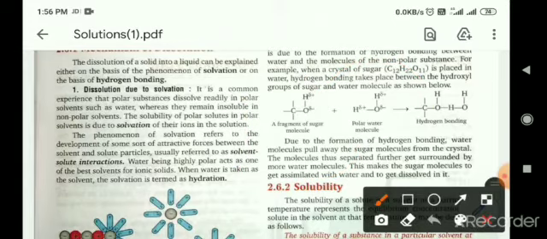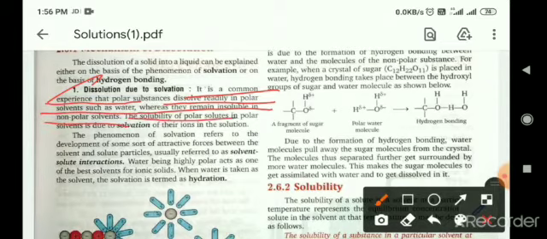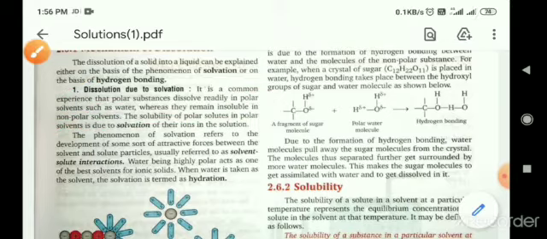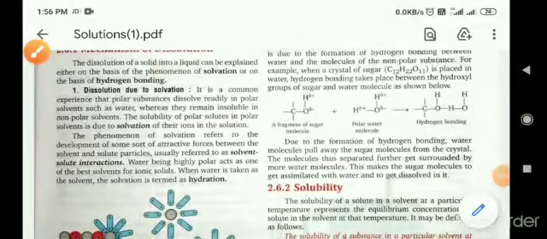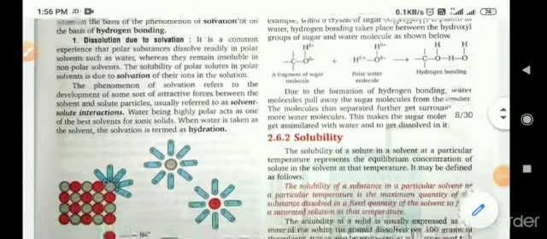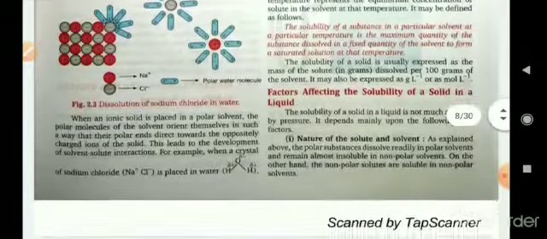Okay. Now, solvation. It is a common experience that polar substances dissolve readily in polar solvents such as water, whereas they remain insoluble in non-polar solvents. Thus the solubility of a polar solute in a polar solvent is due to solvation of their ions in the solution. This means a solution will be possible when you dissolve a polar component in a polar component and a non-polar component in a non-polar component. Okay, that means like dissolves like.